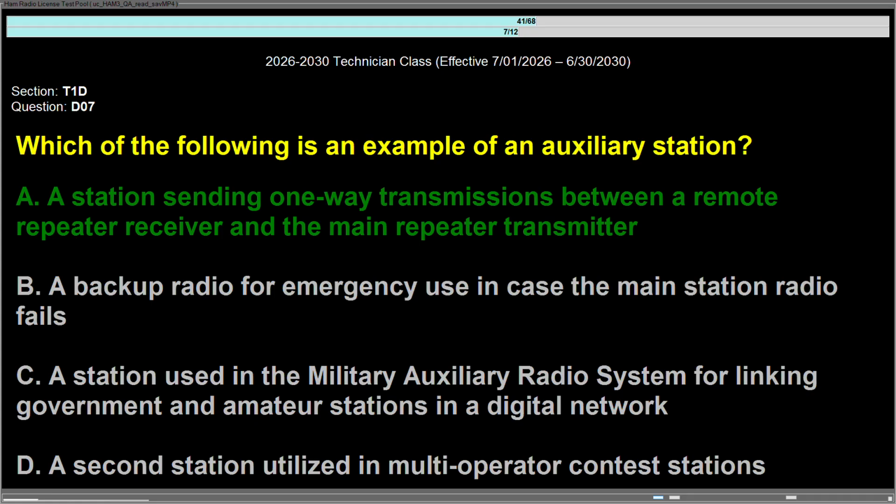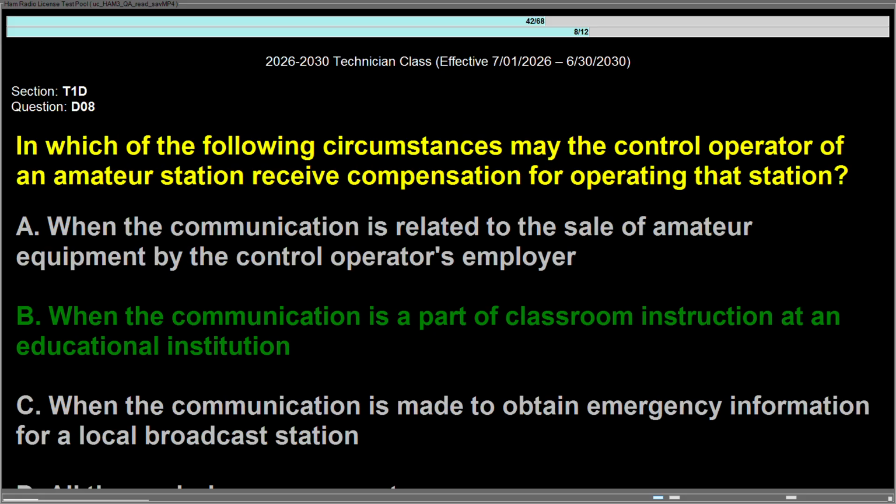Question Delta 07, which of the following is an example of an auxiliary station? Answer is A, a station sending one-way transmissions between a remote repeater receiver and the main repeater transmitter. Question Delta 08, in which of the following circumstances may the control operator of an amateur station receive compensation for operating that station? Answer is B, when the communication is a part of classroom instruction at an educational institution.